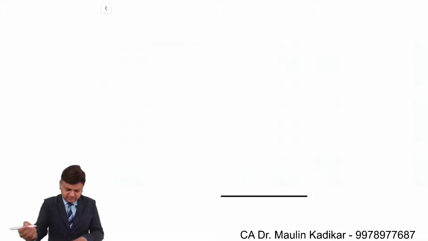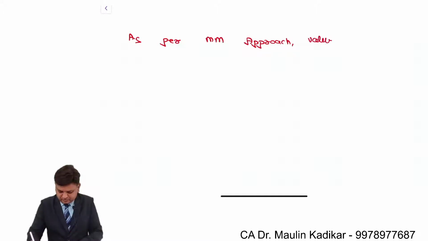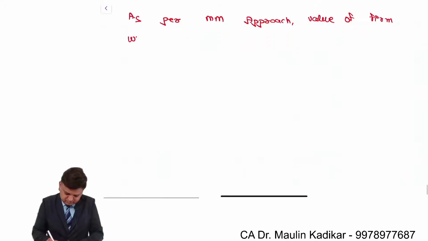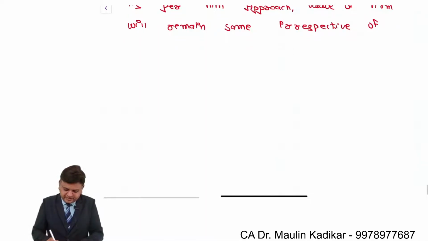So please write an answer to the question. As per the approach, comma, value of firm will remain same irrespective of payment of equity dividend.